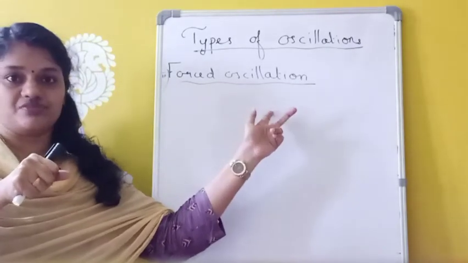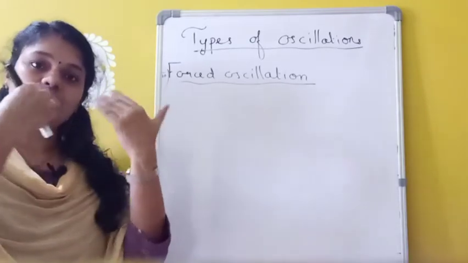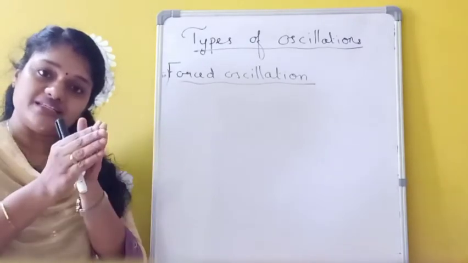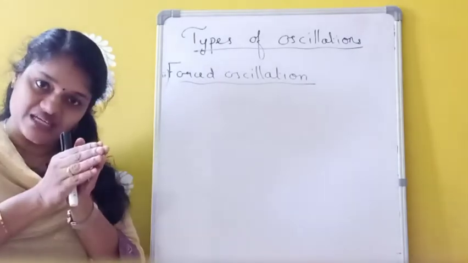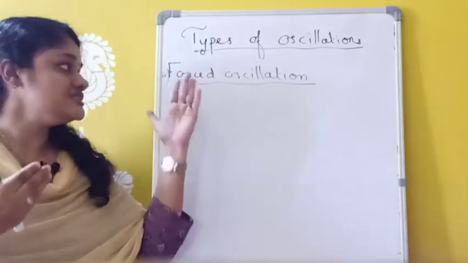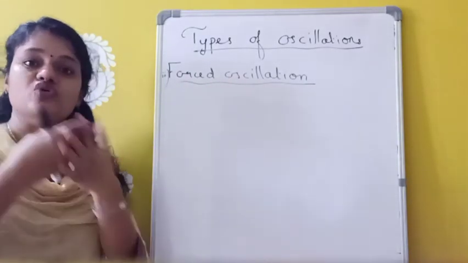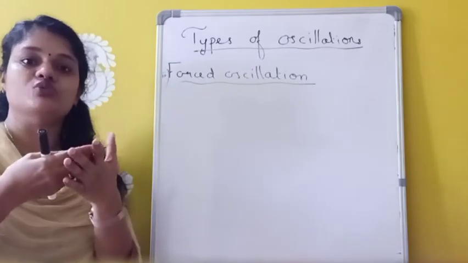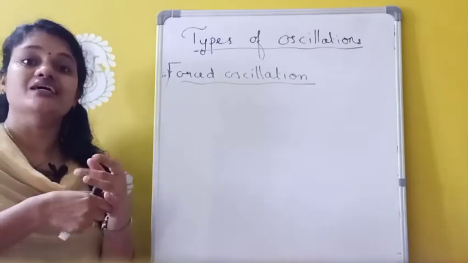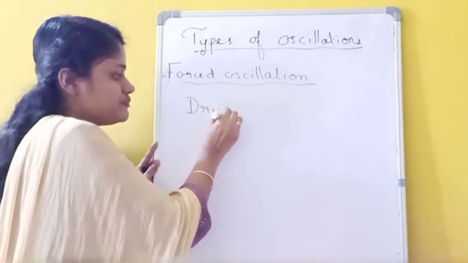So a body oscillates under the influence of an external periodic force and vibrates not with its own frequency, but due to the frequency of the external periodic force. That is called forced oscillation. And the external body which is providing this frequency is called the driver.